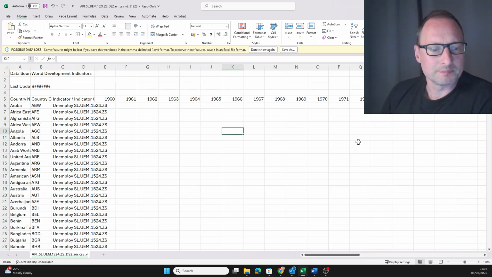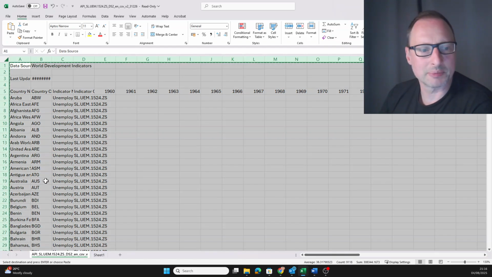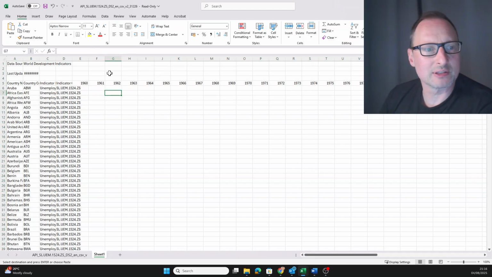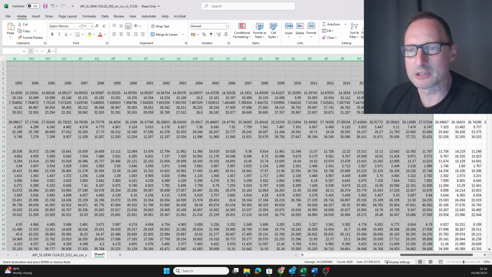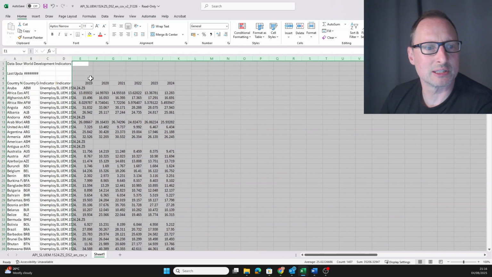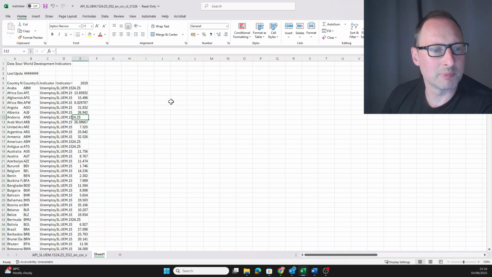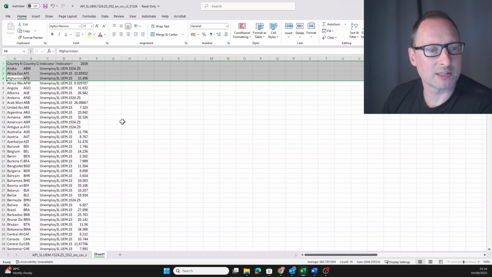So we're here in Excel. The way I usually work here in Excel, if I just do once-off data queries, is I create a new tab. I copy this entire data tab across. And now let's remove all the information we're not interested in. So we're not interested in all the years up until 2018, so we delete that. We're not interested in the years after, so we already have a much smaller problem. These 4 lines we don't need.